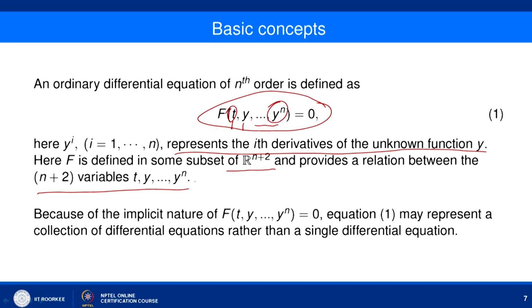So, basically this one represents the nth order ordinary differential equation, but there is a small thing we need to consider here: this function f may be an implicit function of t, y and y dash. So, here equation 1 may represent a collection of differential equations rather than a single differential equation. Because it may happen that your function f is defined in an implicit manner, this equation number 1 may represent more than one differential equation at a time.